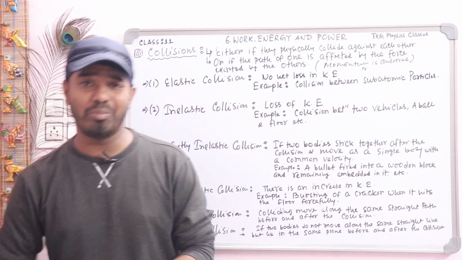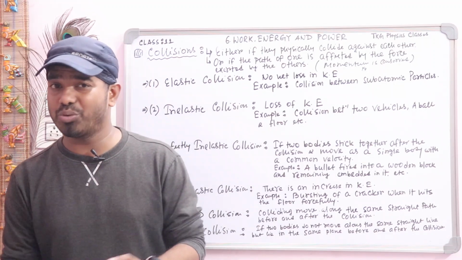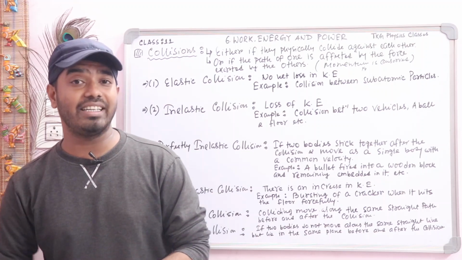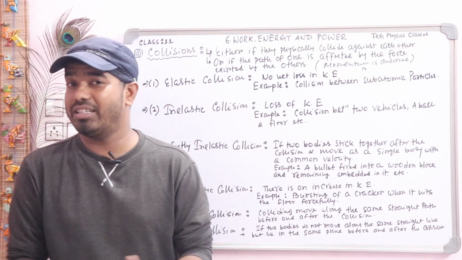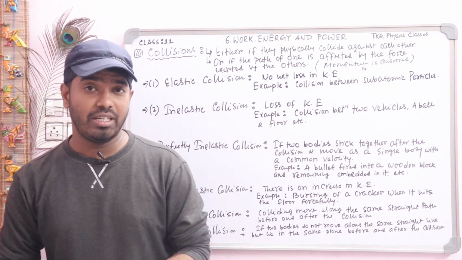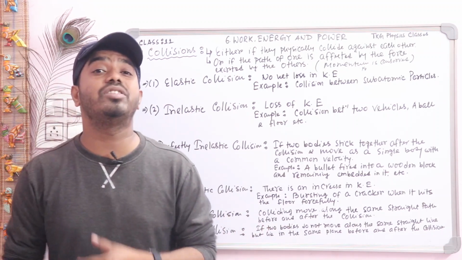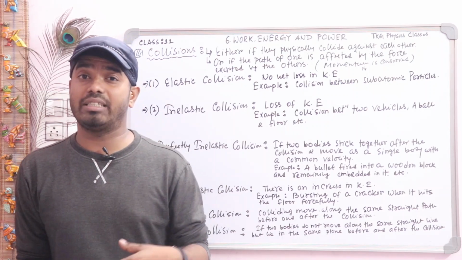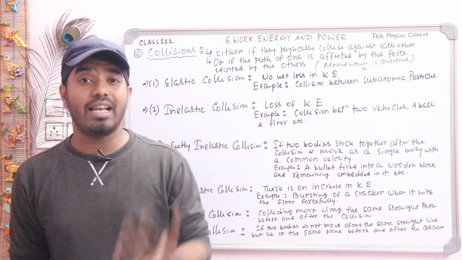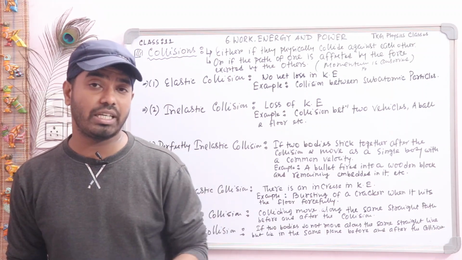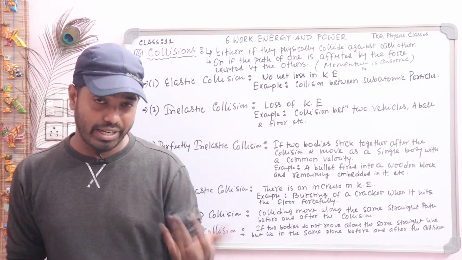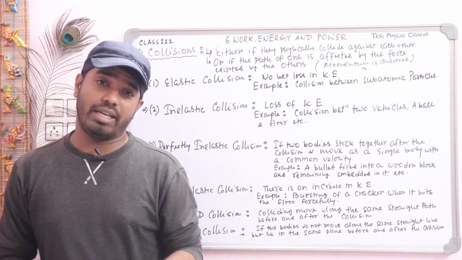So all of you know we already completed 5 lectures related to work, energy, power. We completed work, we completed energy, kinetic energy, expression of kinetic energy, work energy theorem, proof of work energy theorem when a constant and variable force act on a body. Then we will prove the relation of kinetic energy and momentum. We'll prove the potential energy, expression of potential energy, classification of potential energy, elastic potential energy, gravitational potential energy. We explained conservative force, non-conservative force, what is the relation of potential energy with conservative force, etc.